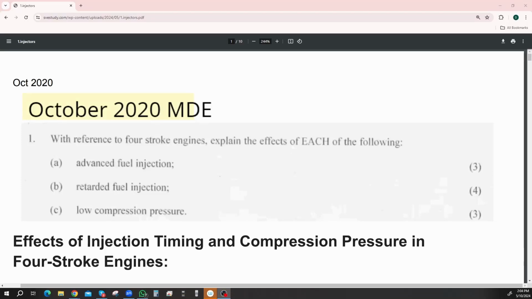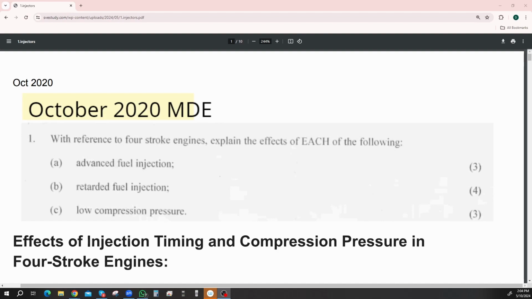Okay, this is injectors, October 2020. With reference to four-stroke engines, explain the effects of each of the following: advanced fuel injection, retarded fuel injection, and low compression pressure. Okay, advanced fuel injection. Explain the effects on a four-stroke engine.